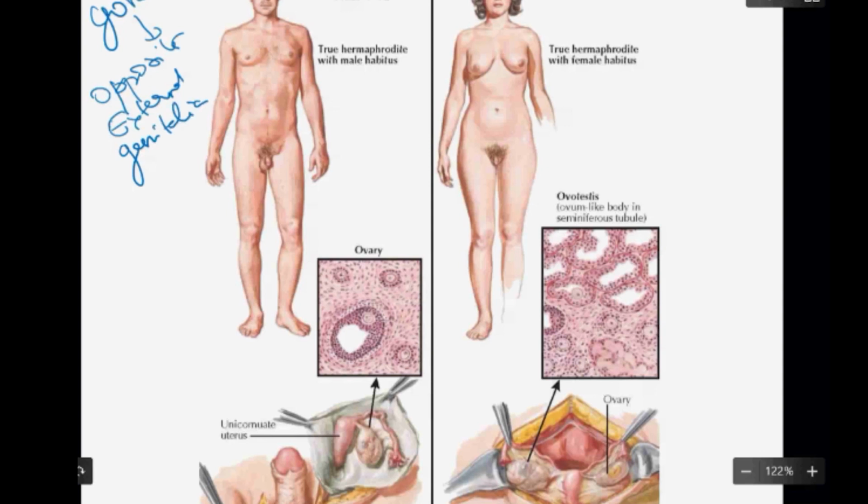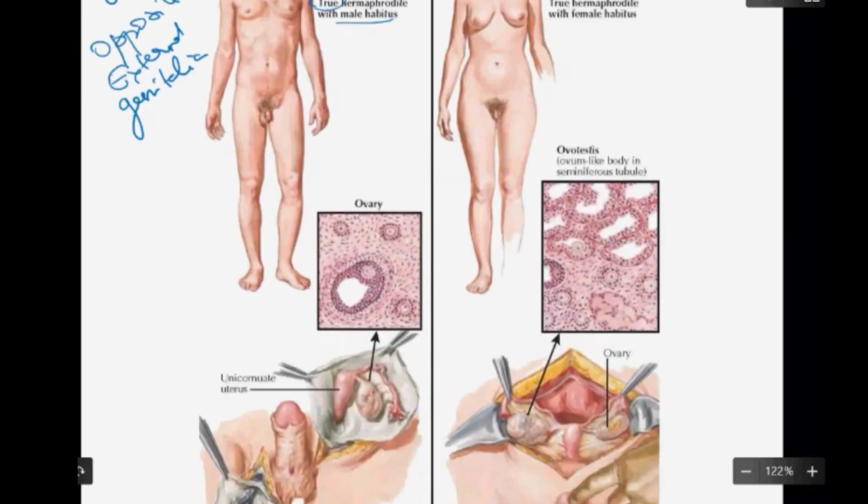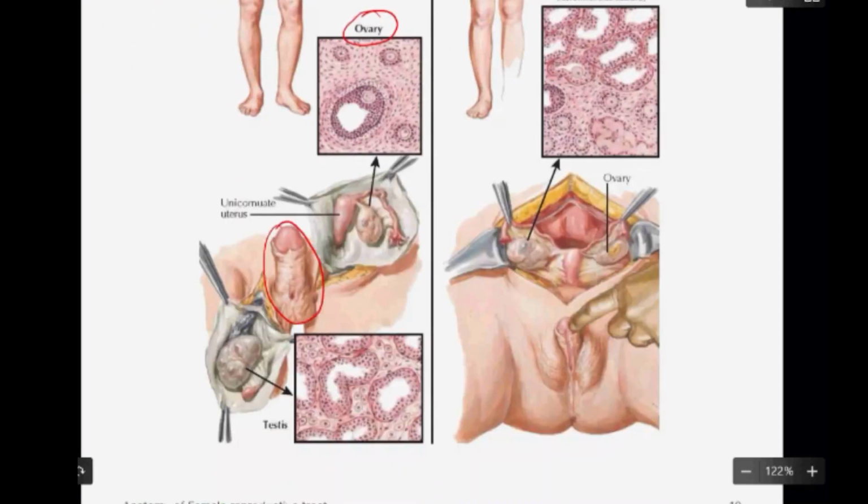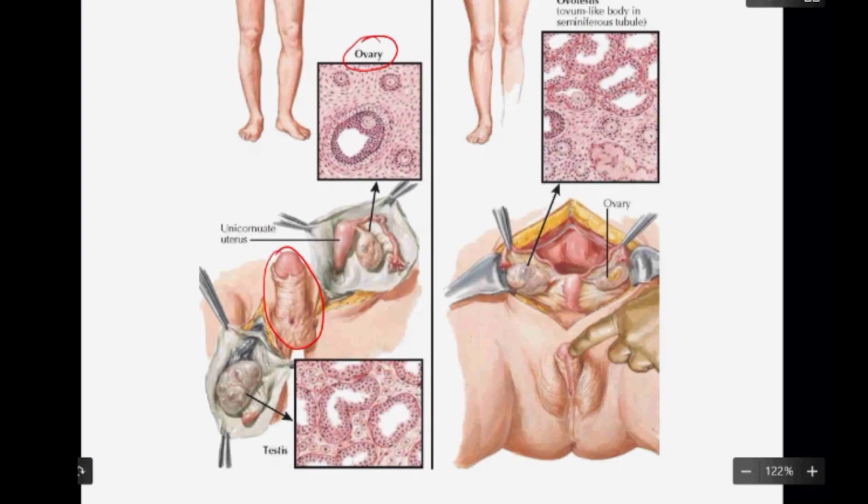Okay, so in the case of a true hermaphrodite, here with male habitus, they have an ovary. You see that they have an ovary, but also they have a testis. They have the penis.